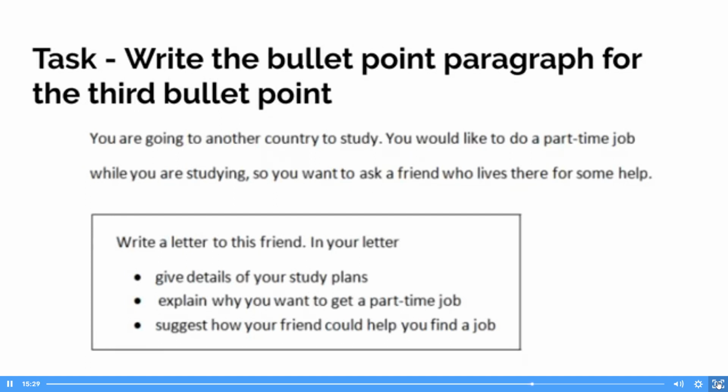So this week's task is to write a bullet point paragraph for the third bullet point. You're going to another country to study. You would like to do a part-time job while you're studying. So you want to ask your friend who lives there for some help. Write a letter to this friend. In your letter, the third bullet point we're looking at is: suggest how your friend could help you find a job.